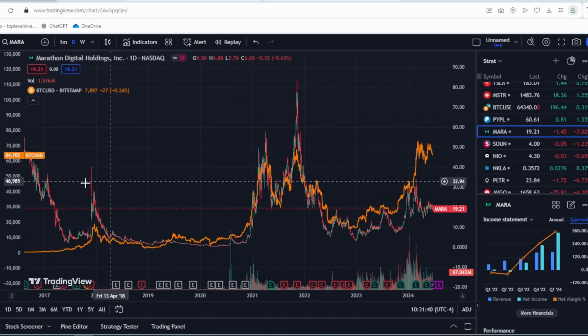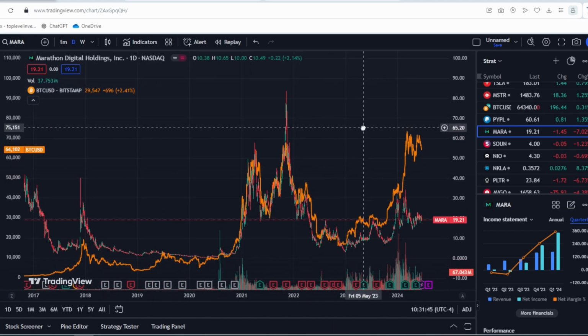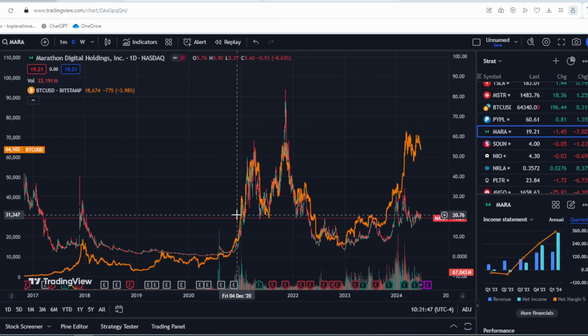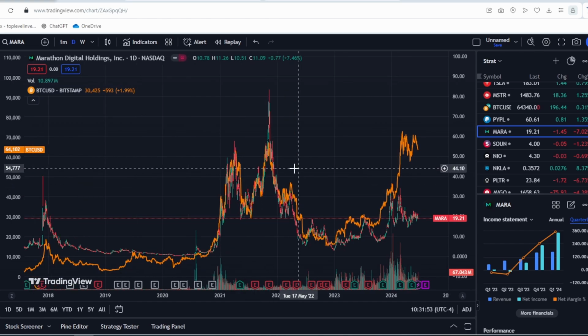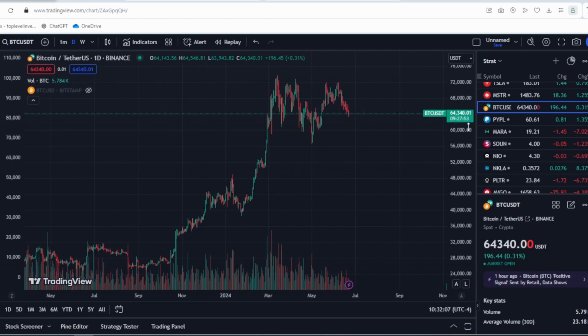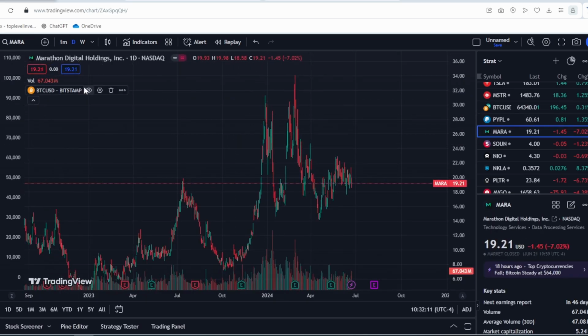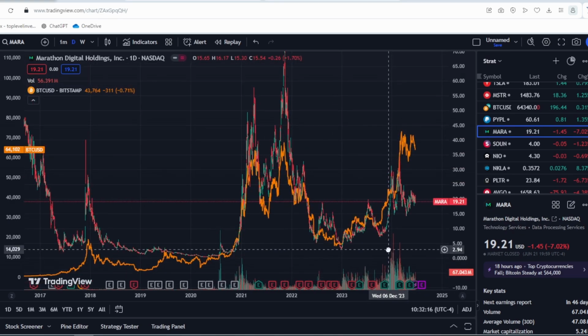By overlaying the Bitcoin chart on this stock, we can observe that until a certain point, especially since the beginning of 2021, the stock closely followed Bitcoin's movements and even outperformed Bitcoin at times. However, recently, despite Bitcoin's significant increase to its current trading level of $64,000, the stock hasn't shown much growth. This raises questions because cryptocurrency miners are currently earning the highest revenues ever. So why isn't the stock growing?